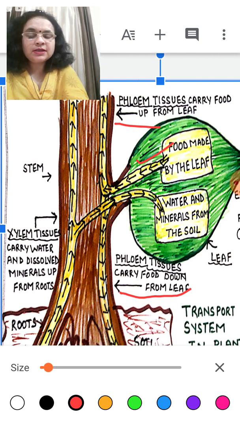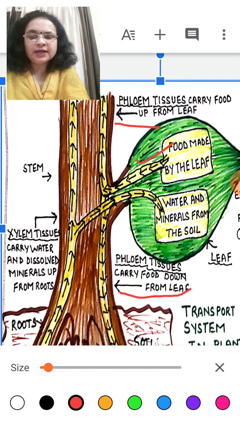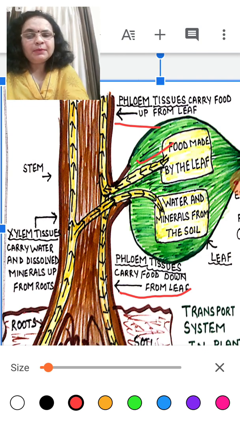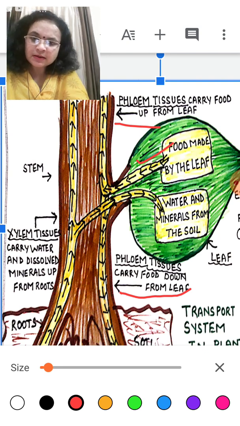What is the difference between the conducting tissues? Xylem tissue conducts water and minerals, liquid substances. Phloem tissue conducts food, and it conducts food both upward and downward. Xylem tissue carries water and dissolved minerals only one way, upwards from the roots to the upper parts of the plant.